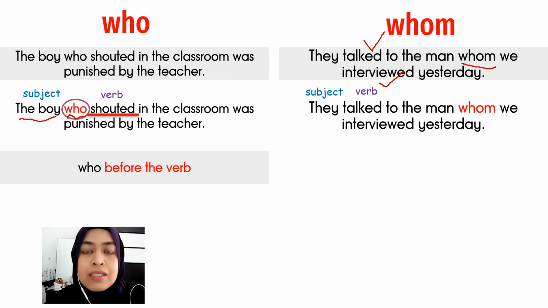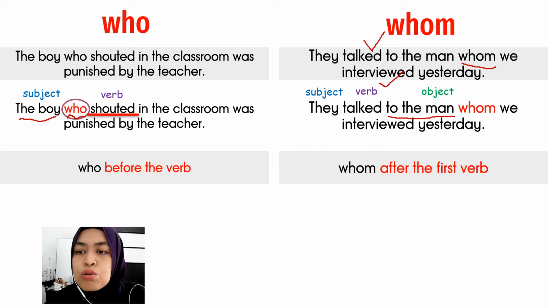Talk is the first verb, verb pertama. To the man is the object. So we use whom. As you can see here, whom is after, selepas the first verb. Selepas verb yang pertama, kita gunakan whom.